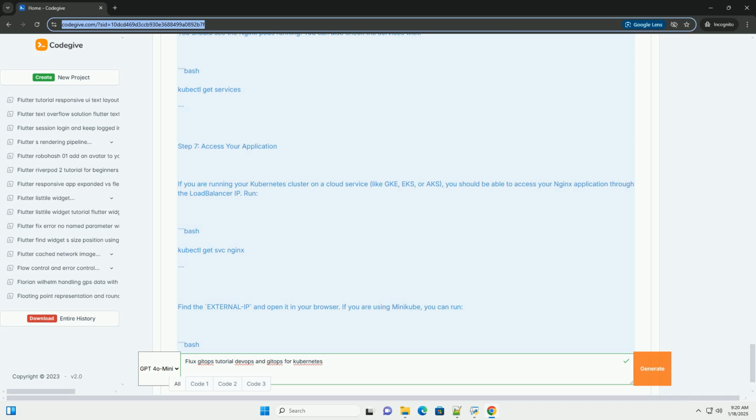Conclusion. You've successfully set up Flux for GitOps in Kubernetes. You can now manage your application deployments through Git, and Flux will ensure that your Kubernetes cluster reflects the state defined in your Git repository.